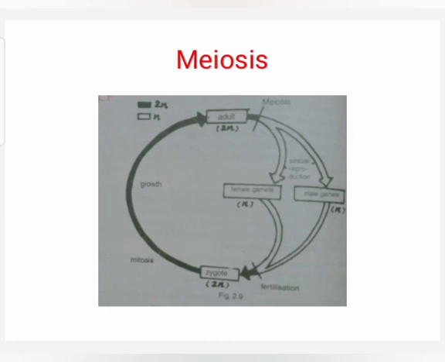So, the significance of meiosis is the diploid number of chromosomes 2n is reduced to haploid number n in reproductive cells. Meiosis brings about genetic variations due to exchange of genes during crossing over between the two parental chromosomes. The problem of doubling of chromosomes during sexual reproduction is solved through meiosis in nature. It helps in maintaining constant diploid number of chromosomes for a species. This is the significance of meiosis.